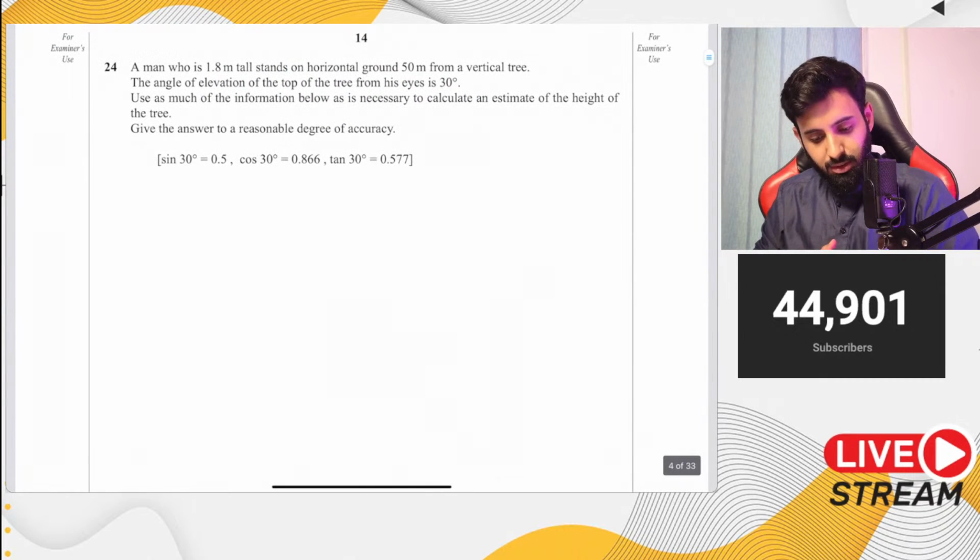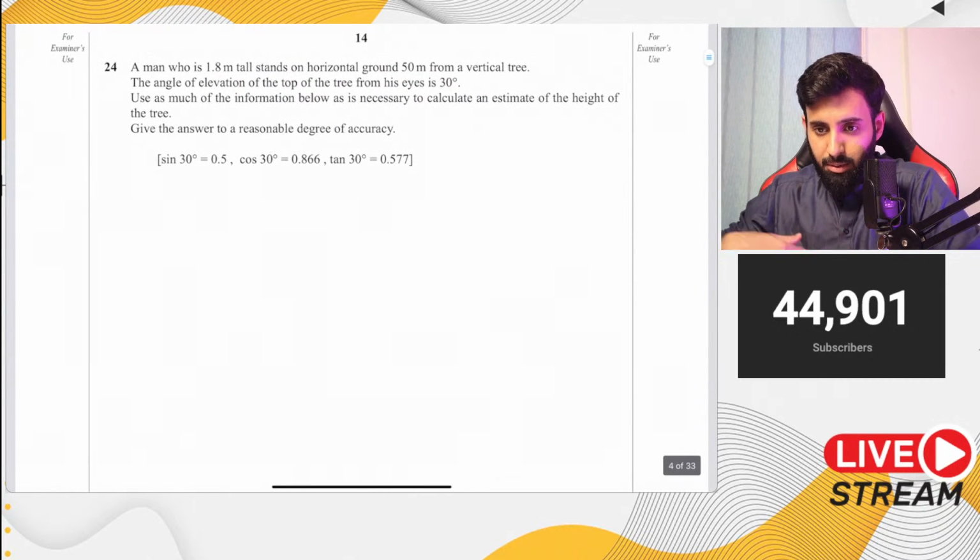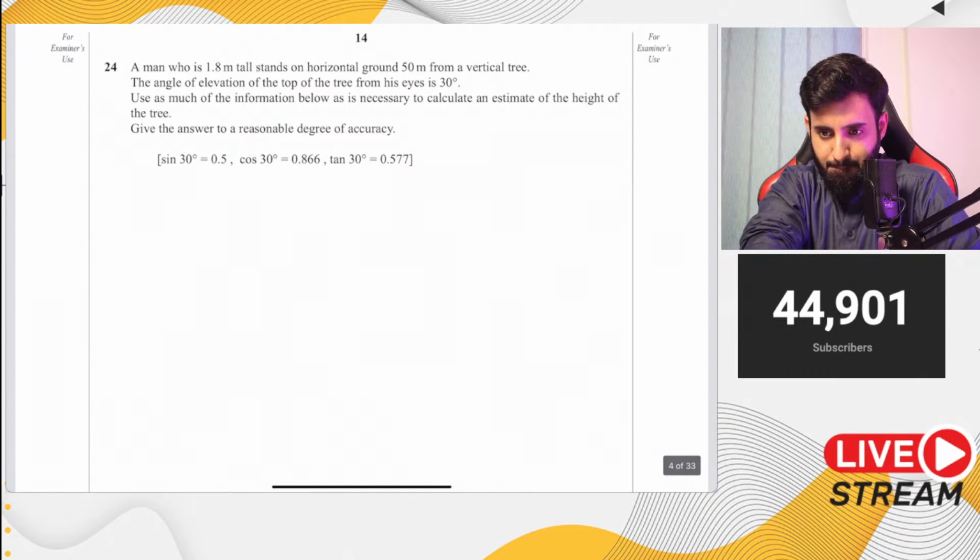I'll give you guys a few minutes to figure this out. Let me know when you've done it. No, you can't do cross multiplication over here. You cannot do cross multiplication.